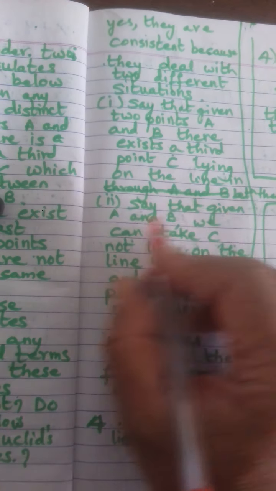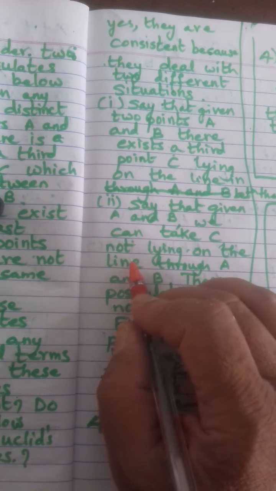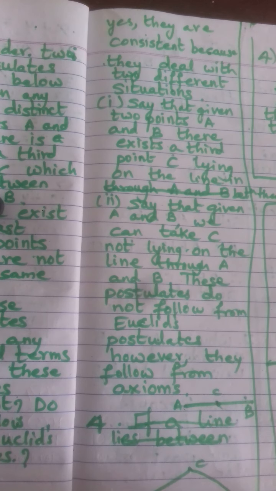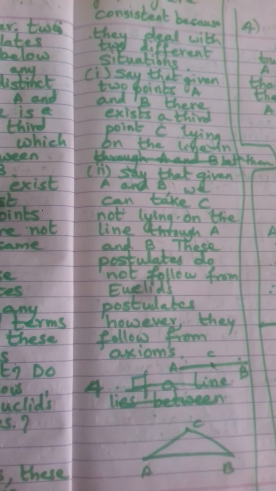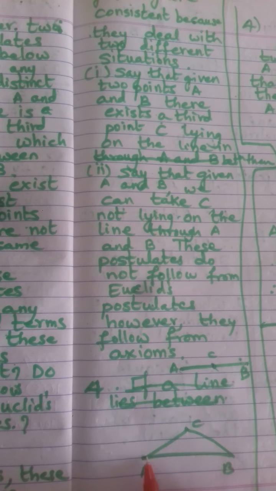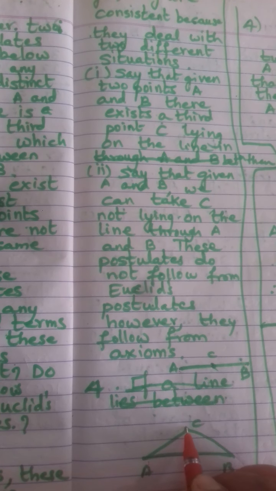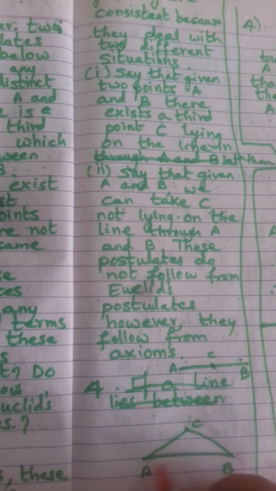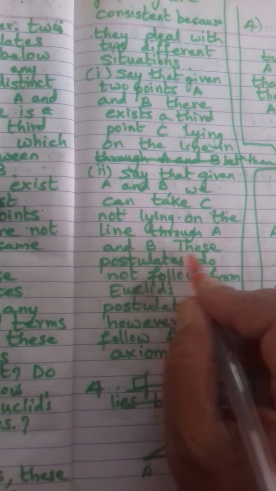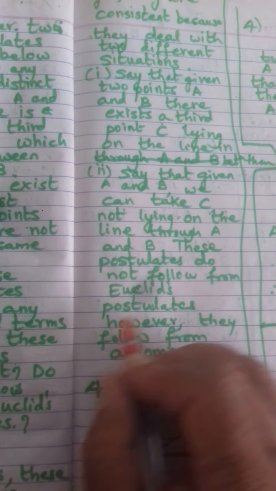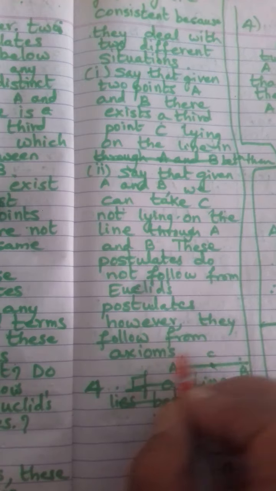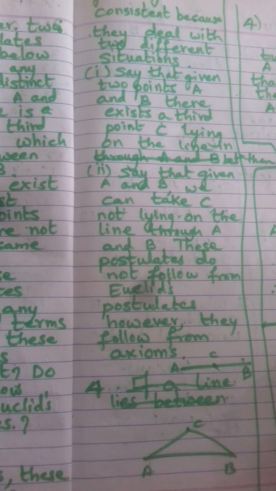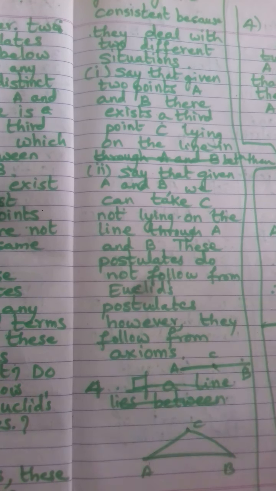The second one says that given A and B, we can take C not lying on the line passing through A and B. So if you have 2 points A and B and a line passes through them, you can take a third point C such that it does not lie on the line AB and it forms a triangle. Now these postulates do not follow from Euclid's postulates, however they follow from Euclid's axioms. Now this is the answer for this question. This is more theoretical than practical.